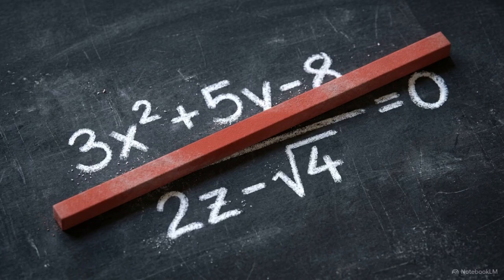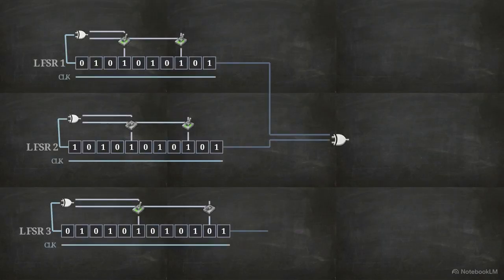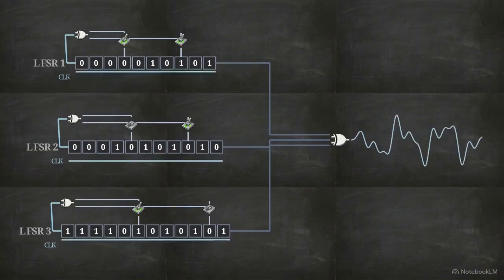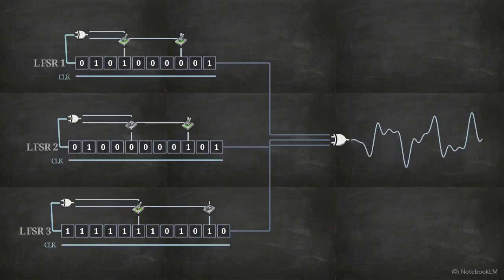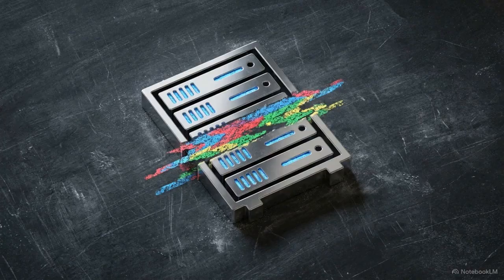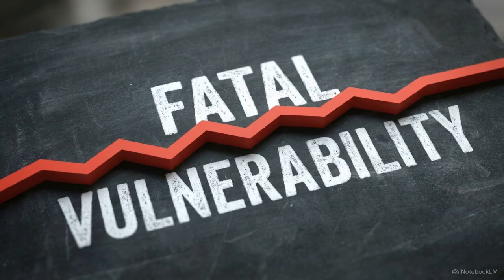Modern engineering mitigates this vulnerability by breaking the strict algebraic relationship. The A5/1 cipher used in later GSM networks combined 3 different LFSRs and implemented irregular, nonlinear clocking mechanics, ensuring the output couldn't be modeled by a simple matrix of equations. Hardware efficiency, long sequence periods, and statistical perfection mean nothing if the underlying architecture is linear. In cryptography, if a system can be expressed as a linear equation, it is already broken.